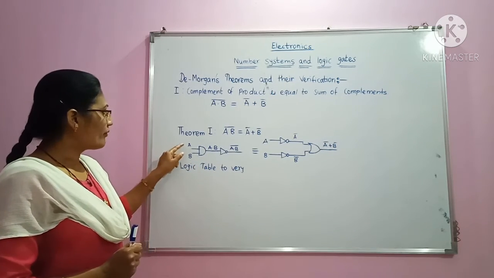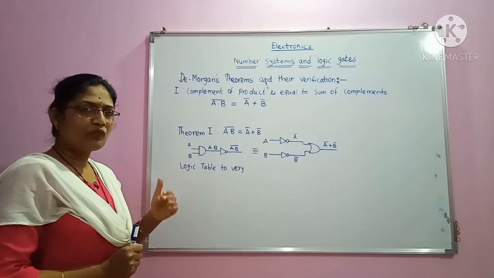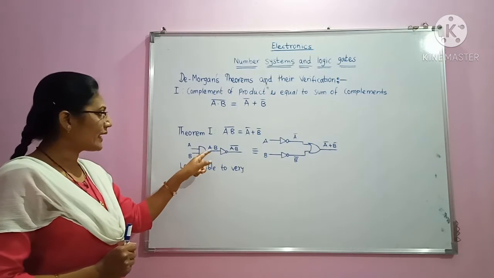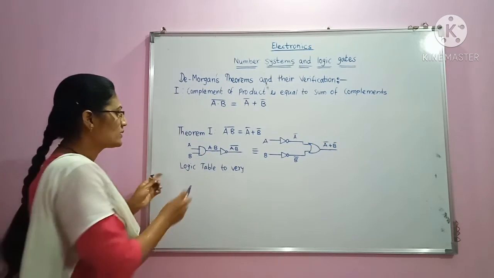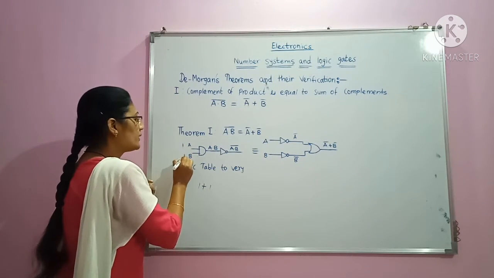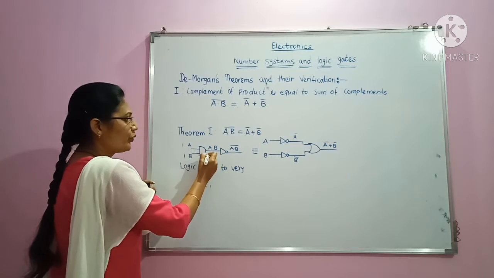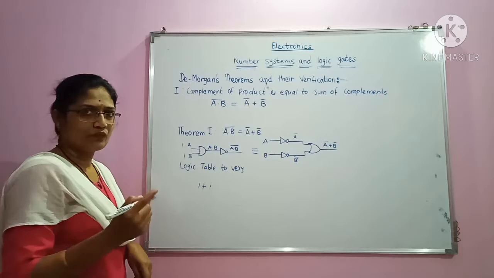Suppose my variables are such that the inputs are 0011 and 1100, then for example with inputs 1 and 1, the output of the AND gate will come out as 1.